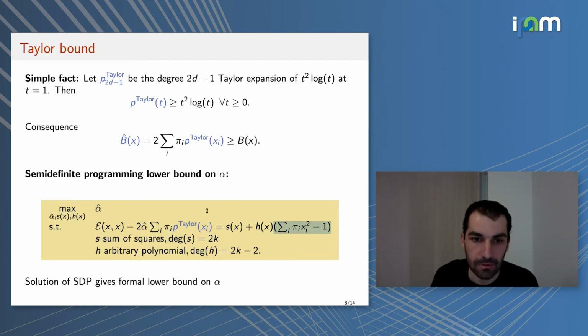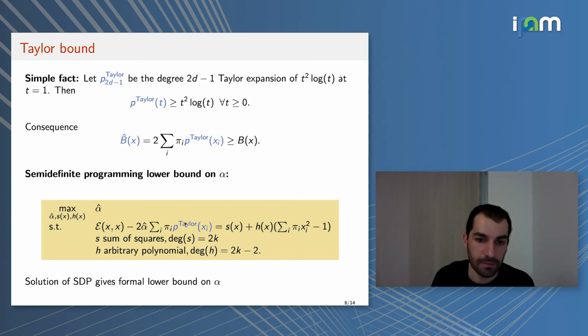The variables here are alpha hat, the best constant that I'm looking for, S of x, a sum of squares polynomial, and H of x, a multiplier. This is a semi-definite program, so one can solve it efficiently, and the solution will give me a lower bound on my Log-Sobolev constant.